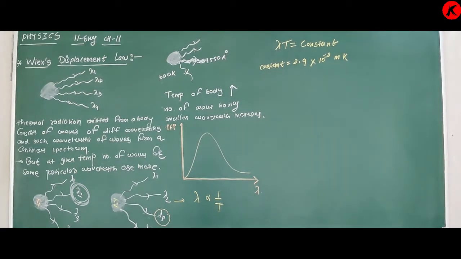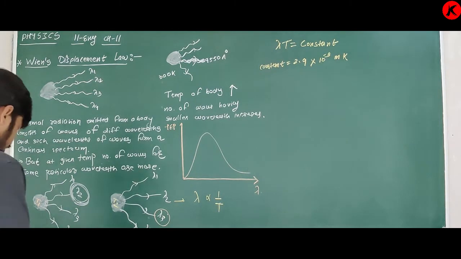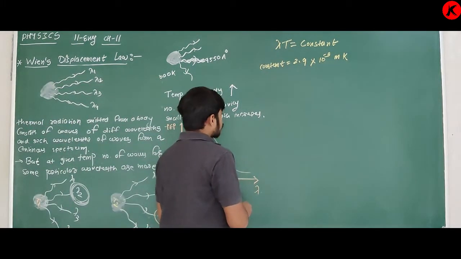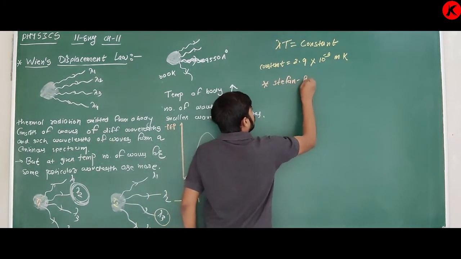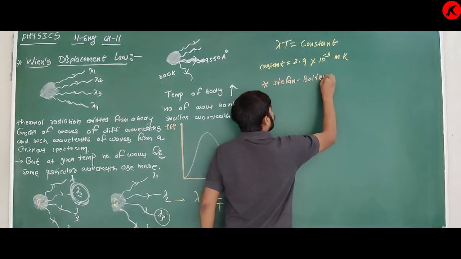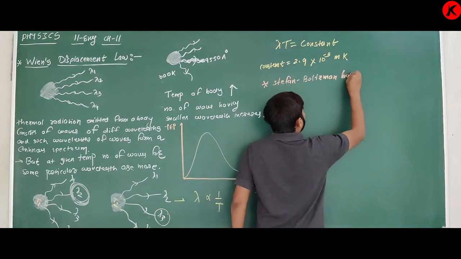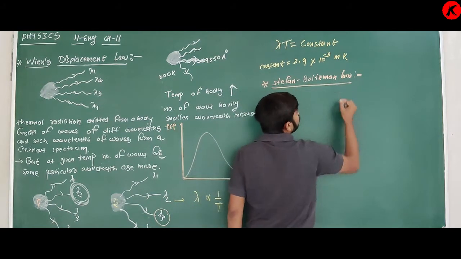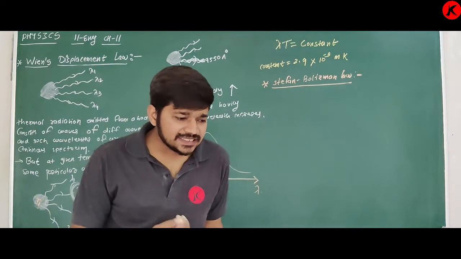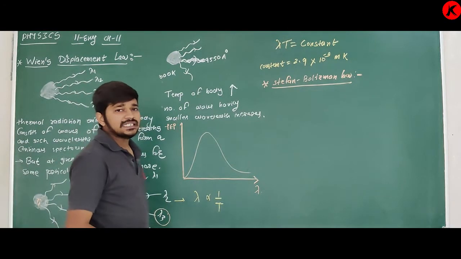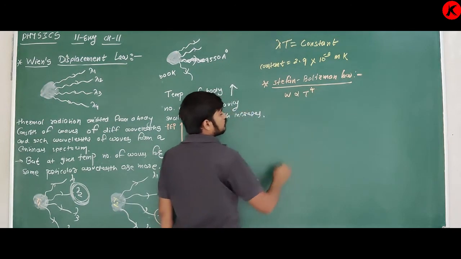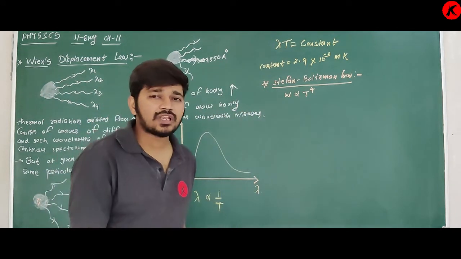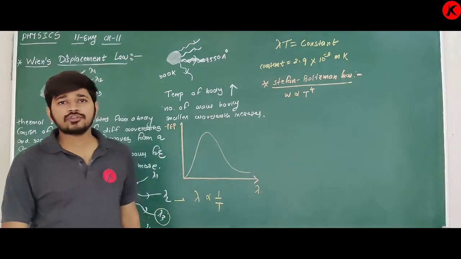Now the next one is another law called the Stefan Boltzmann law. What is the Stefan Boltzmann law? First of all I will write its equation, so you can easily make its statement: W is proportional to T to the power 4. Now what do you mean by W? W, in the previous lecture we discussed, is called total emissive power.